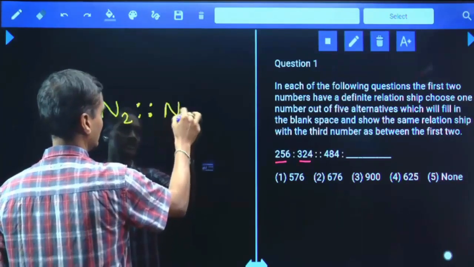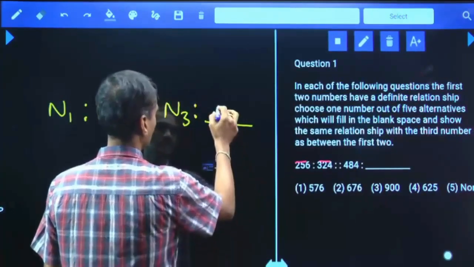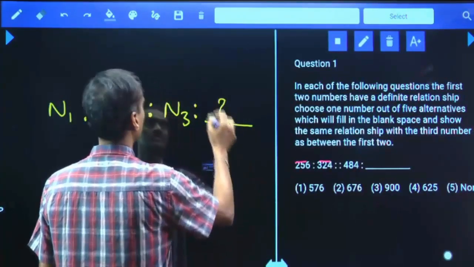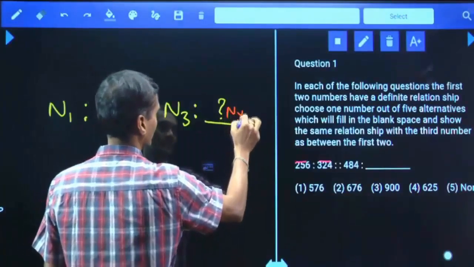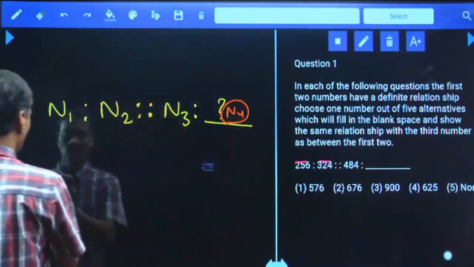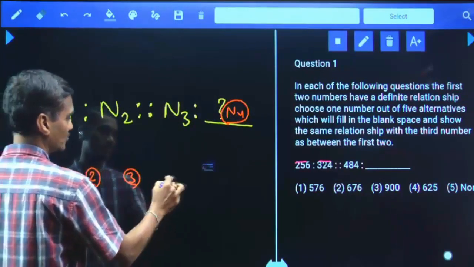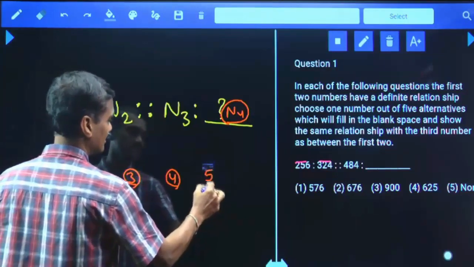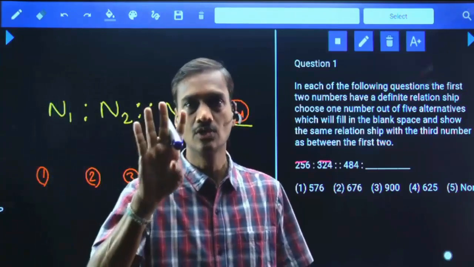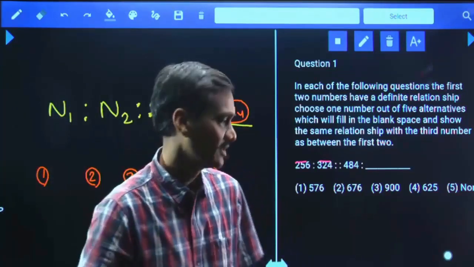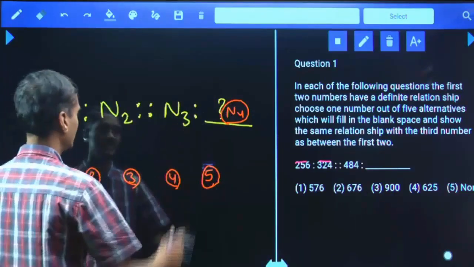Next one, N3 followed by a blank, the question mark. In this question mark, we need to find out N4. This N4 will be given as one among the given 5 choices. In banking, we have 5 choices, whereas in SSC, railway recruitment and the remaining examinations, we have only 4 choices. Okay. Then, how to identify this N4?